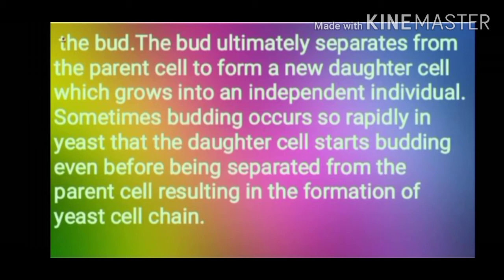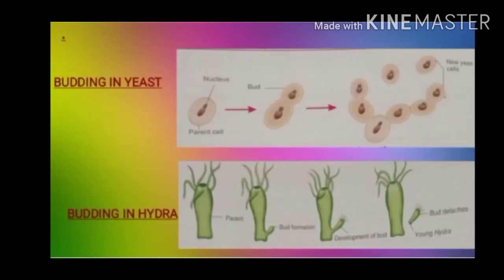Sometimes budding occurs so rapidly in yeast that the daughter cell starts budding even before being separated from the parent cell, resulting in the formation of a yeast cell chain. You can see here in this slide, we have two diagrams. One is showing budding in yeast. Another one is showing budding in hydra.